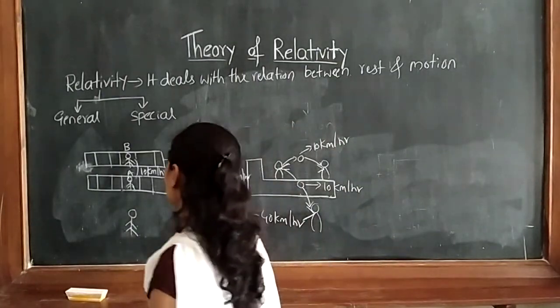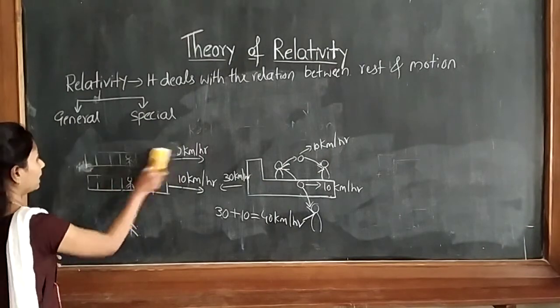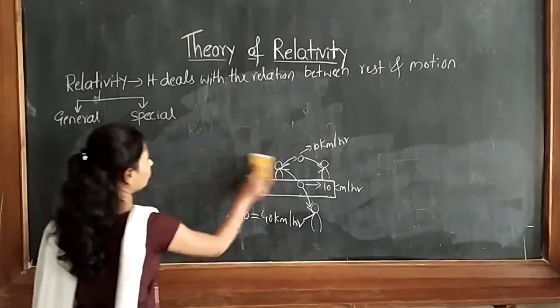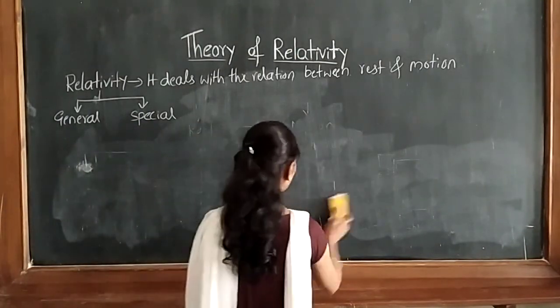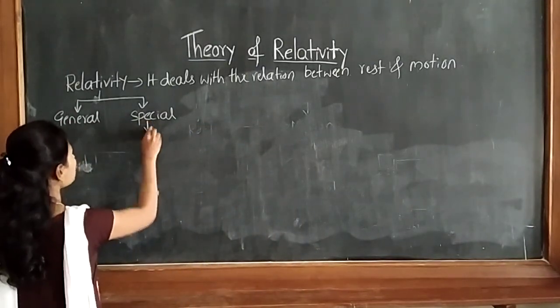So like that we are giving the relation. Now coming to the second thing, what is it? The special theory of relativity. So when we talk about the special theory of relativity, it completely depends upon what?